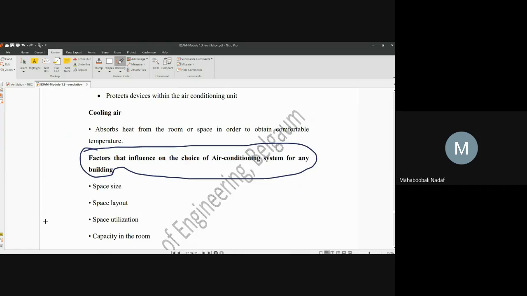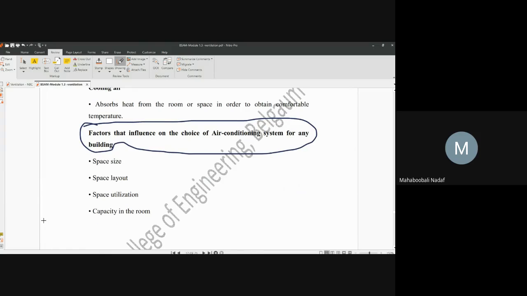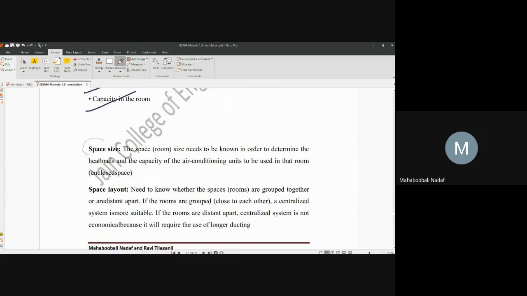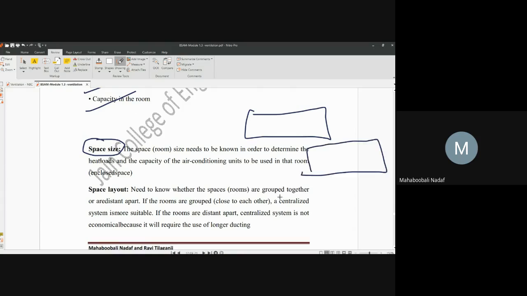Now depending upon what things you are going to design the AC system, those are the things: space size, space layout, space utilization, capacity in the room. We'll go through one by one. Space size, what do you mean by space size? For a small room you require lesser capacity. If the room or building where this AC is required is bigger, then you have to give bigger air conditioning. That is why one word is there, heat load.